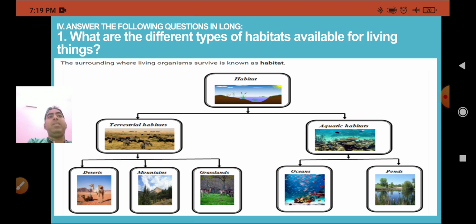Now come to the still water habitat, where water is stagnant, for example ponds and lakes. Now come to marine water. It contains sea and ocean, and it has been divided into two zones: coastal and open area. Coastal seas are warmer and full of nutrients. Open areas are the deeper parts of the sea.